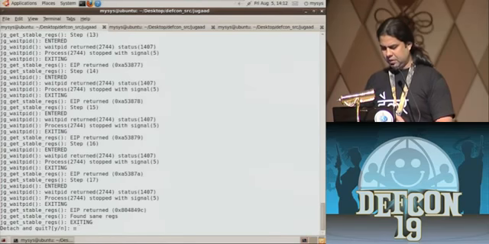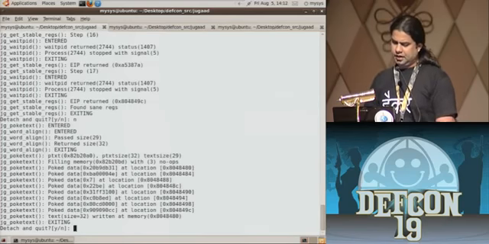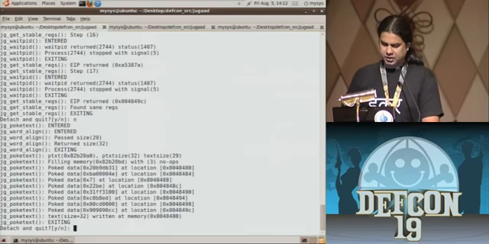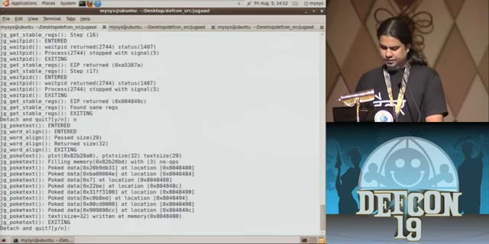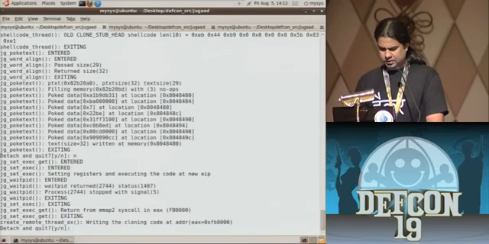Okay, so I've backed up the registers, and I've injected my mmap2 shellcode. Again twice. So this is one of the memories that has been returned by this process.